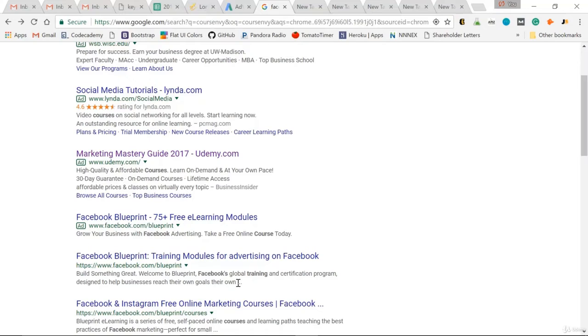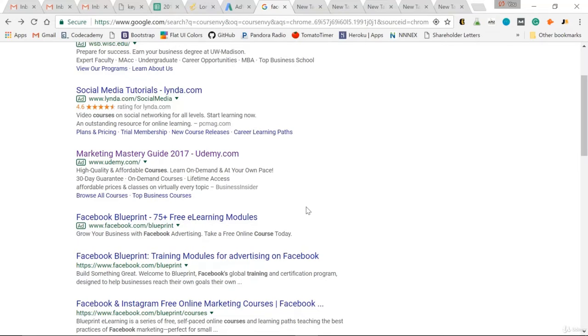This is Facebook's own certification program, so obviously it's very relevant. It's their own website behind that course, so Facebook.com. You have the keyword in the title, in the URL, in the meta description. Obviously, this has a lot of clout, so it should rank organically #1.